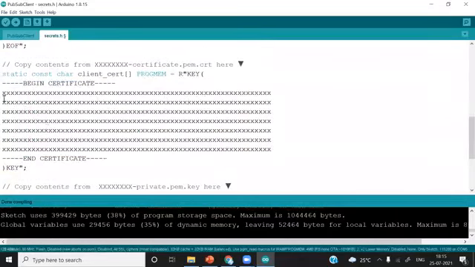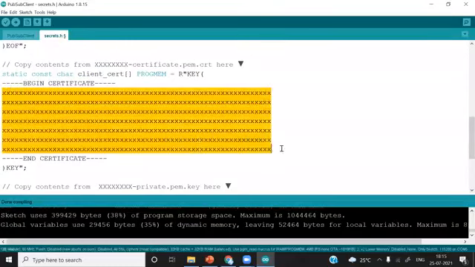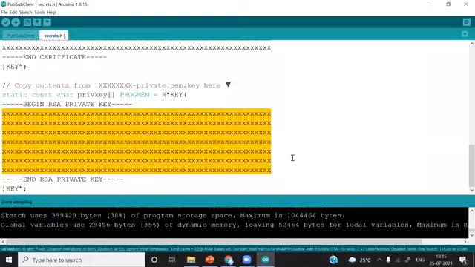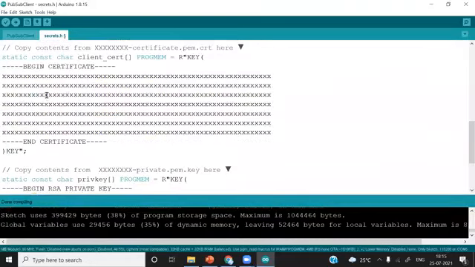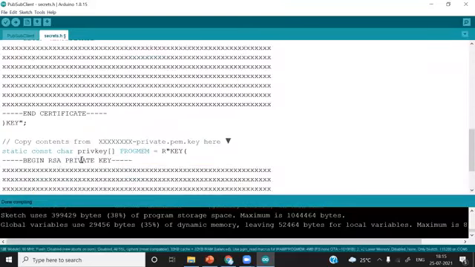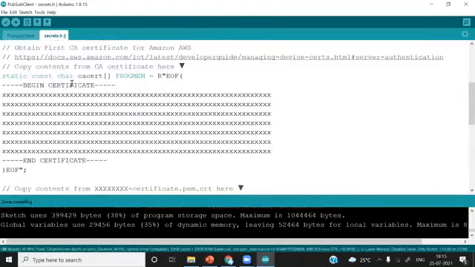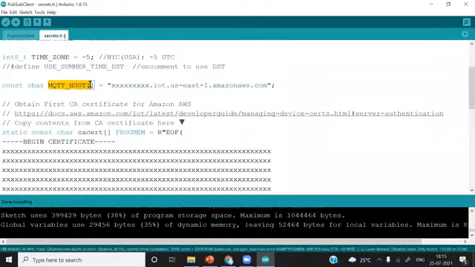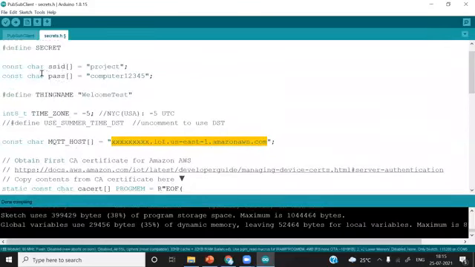Again, the client certificate and the private key. So we have to provide all these credentials: this private key, this client certificate, you can see here the client certificate, the private key, the CA certificate, the server authentication certificate, the MQTT host, this one, and the thing name.